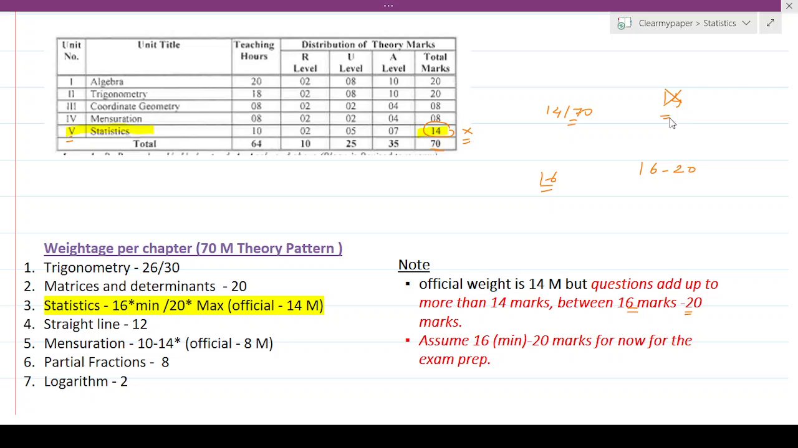So 14 is kind of a wrong weightage. I don't know why they have given that. So that kind of shows you what is the importance of that. So for all preparation consideration, you should assume minimum you're going to get 16 marks worth of questions in the